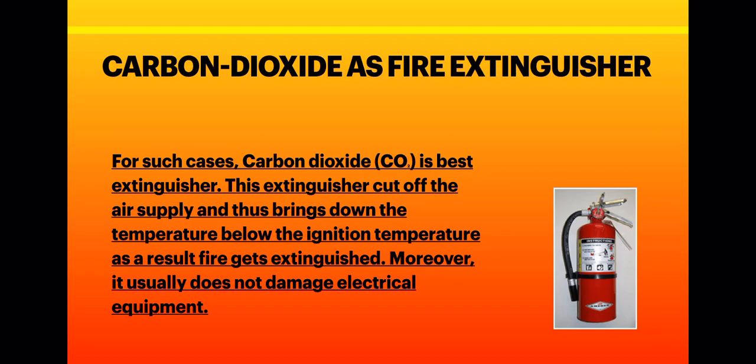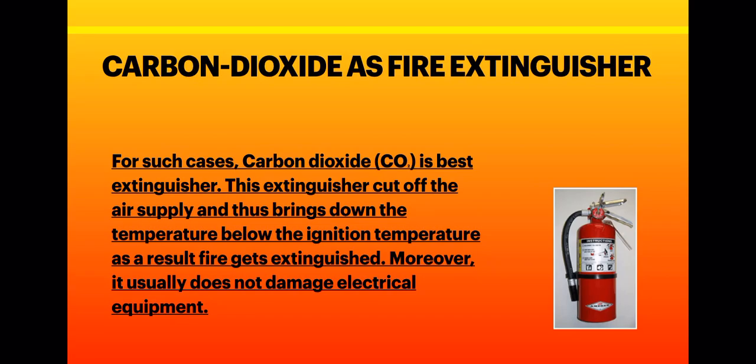You must have seen this cylinder in a school near the library. In this, sodium bicarbonate is there, right? When this sodium bicarbonate comes in contact with heat, it produces carbon dioxide, and this carbon dioxide forms a blanket over the oxygen. That means it covers the oxygen, because carbon dioxide is heavier than oxygen.